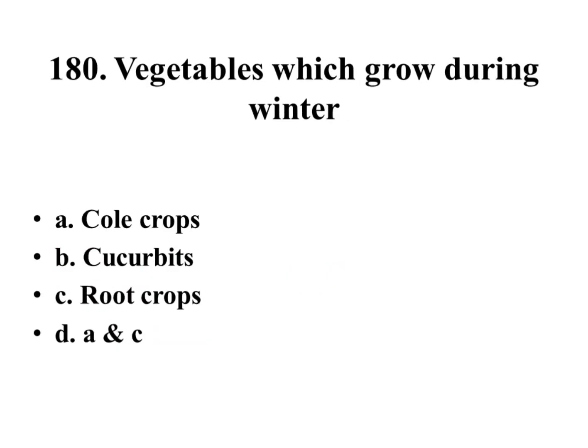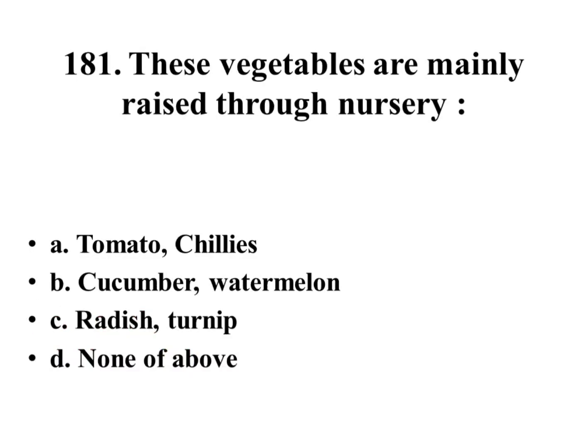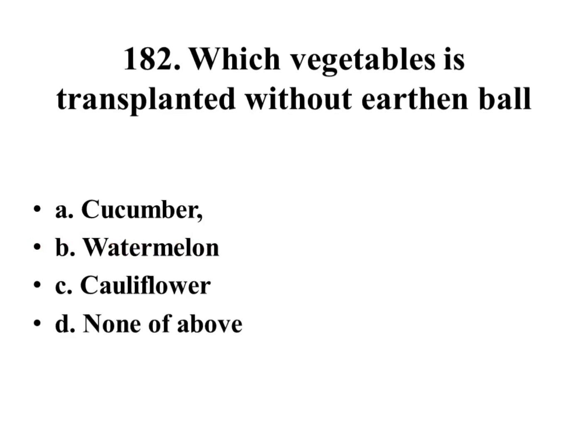Vegetables which grow during winter: cole crops, cucurbits, root crops, A and C both. Right answer is A and C both. These vegetables are mainly raised through nursery: tomato and chilies, cucumber and watermelon, radish and turnip, none of above. Right answer is tomato and chilies.